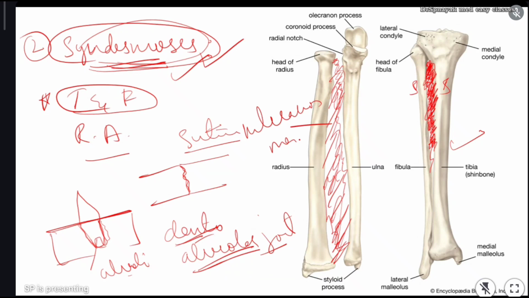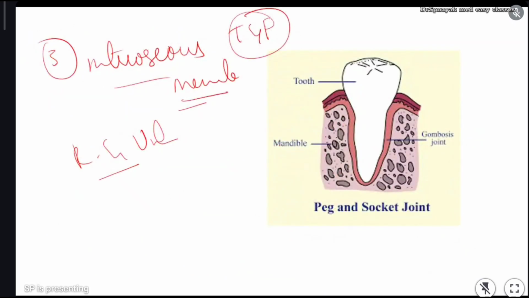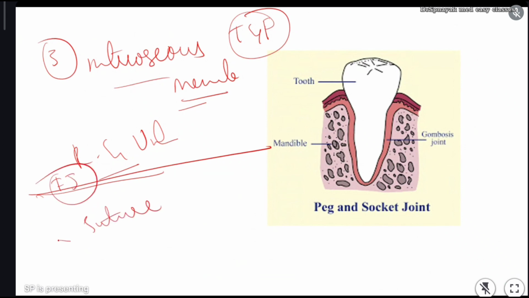Okay, so till now what we discussed, in fibrous joint we have three types. One is suture, very important, that we have discussed. Second one is syndesmosis, the fibrous joint which is present between tibia and fibula, remember this.